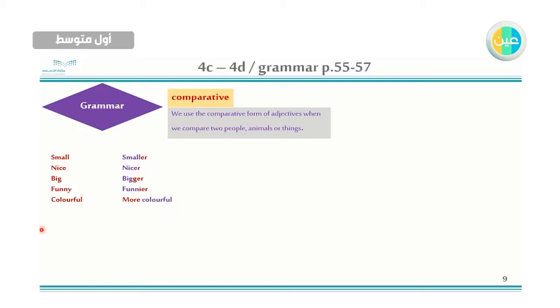Colorful becomes more colorful. Why don't we say colorfulier? Why don't we add er? Because this is a long adjective. Long adjective, صفة طويلة. It has two syllables or more. So we add more before the adjective. More colorful. Okay? So don't add er to the long adjective.